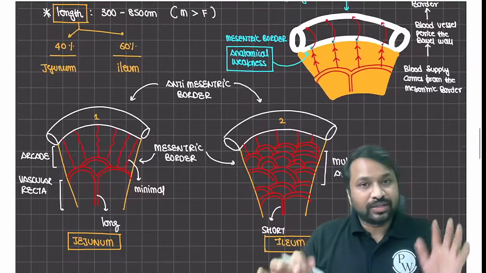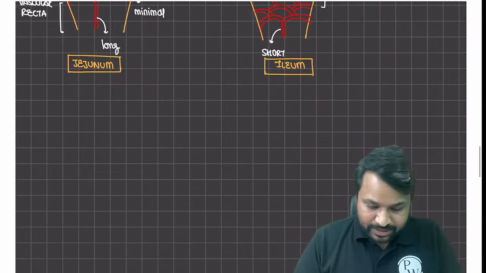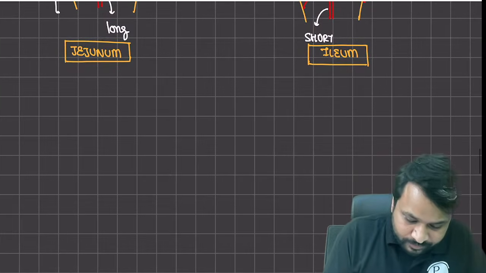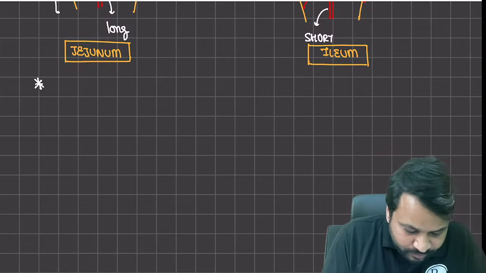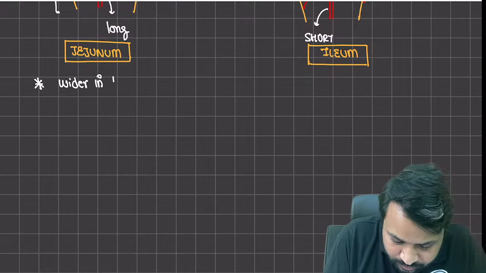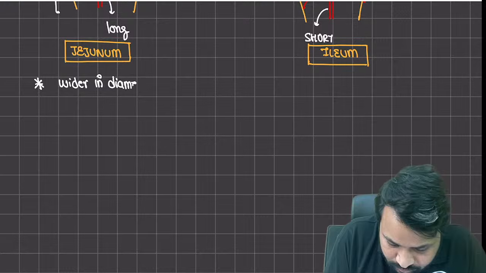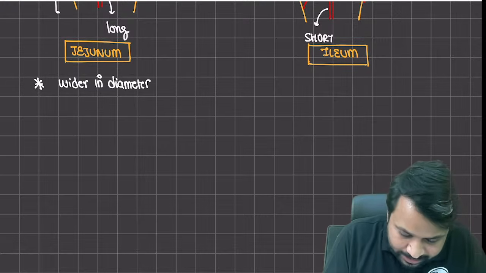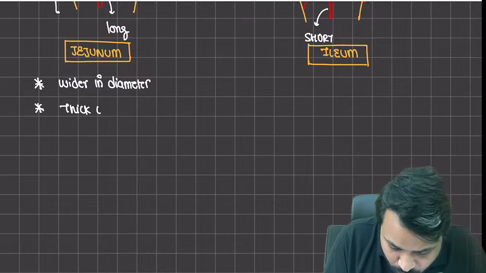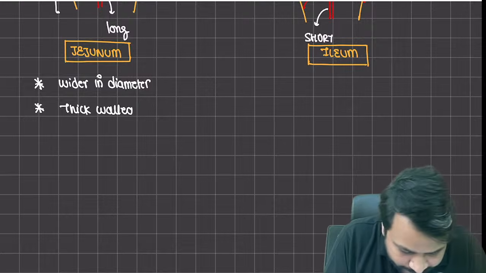Now the other important differences between the jejunum and ileum. What is the basic difference between the jejunum and ileum? When compared to the ileum, the jejunum is wider in diameter. It is thick walled when compared to the ileum.